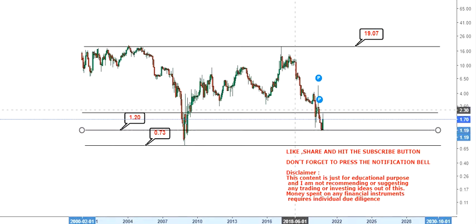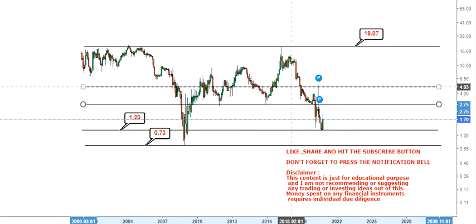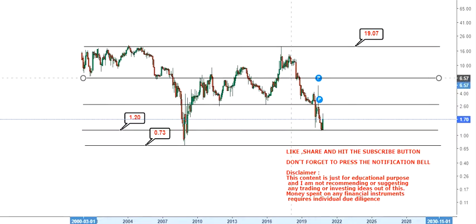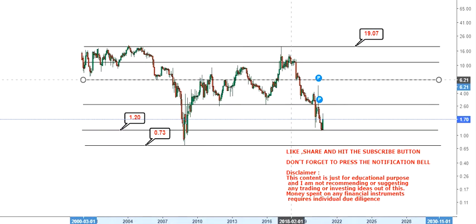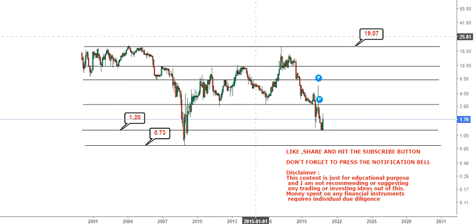Now if it is so, then what we are going to see is probably the stock moving towards the higher end of the range, and this is for the long term, not for a couple of weeks. If it moves very sharply in a couple of trading sessions, that's a different thing.